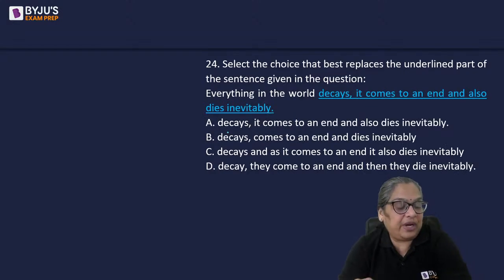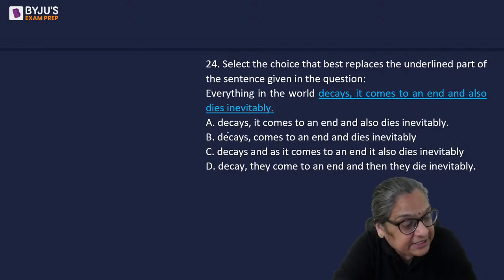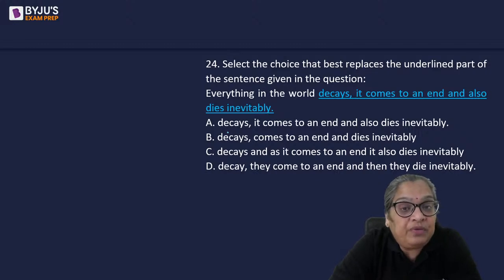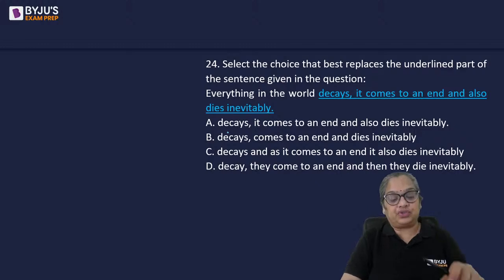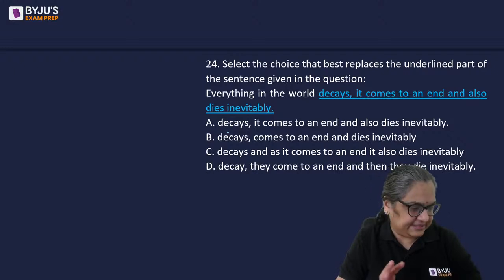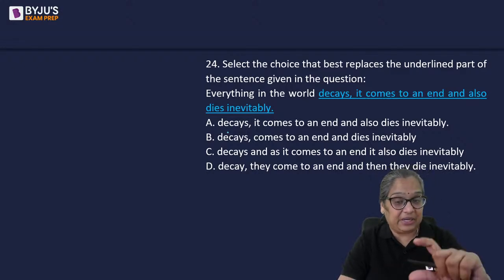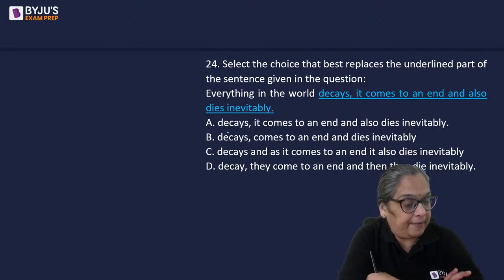All right. 24. We are looking at a longer sentence, because we are looking at a rule which may involve, when you get a longer sentence, you know that the rule involves use of phrases or clauses, use of modifiers, parallelism, maybe tenses. These are the four rules that might come in handy when the underlined section looks a little long. All right, so what's the answer for 24?